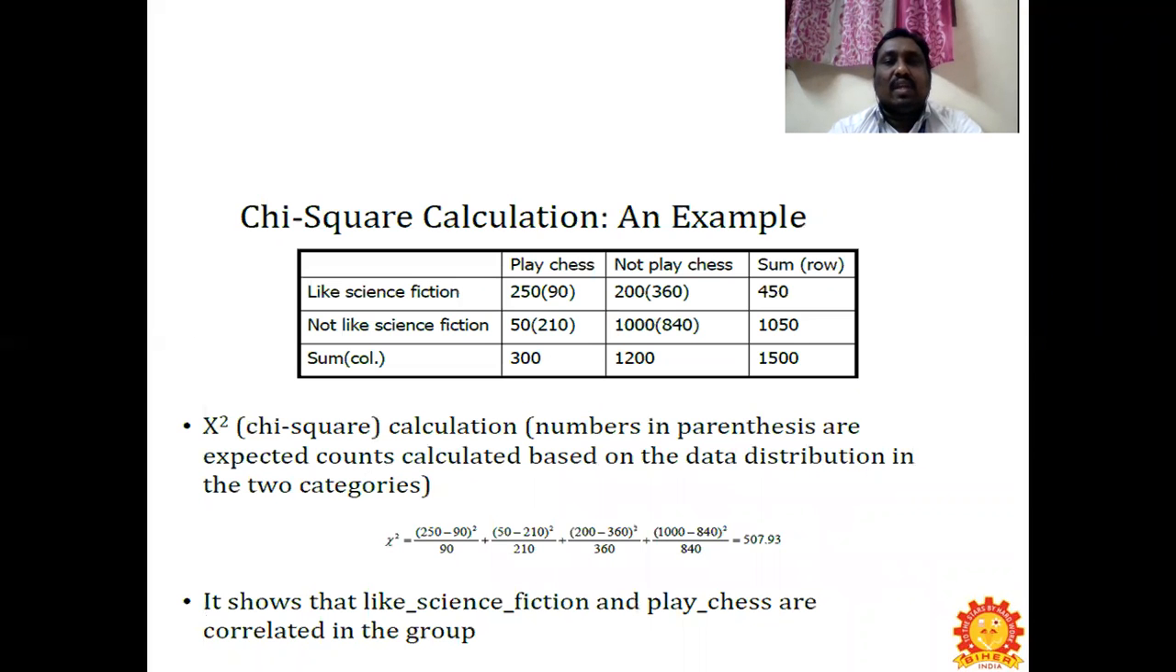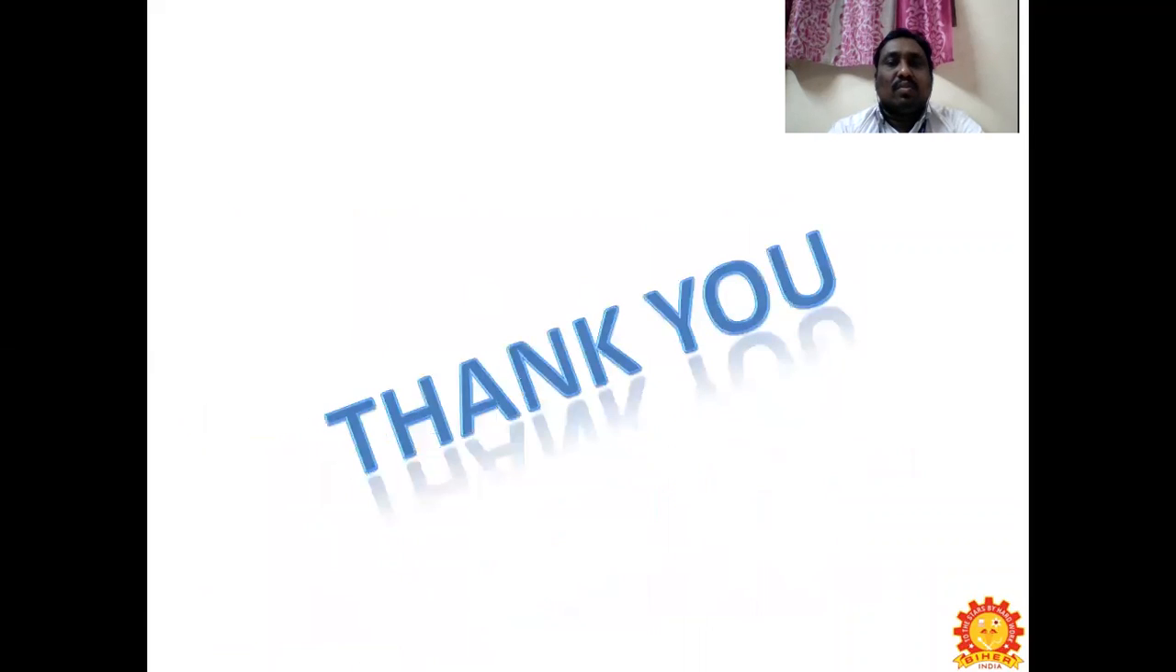This is the chi-square calculation example for the fiction data you have been seeing in the last case. We got the value of 507.93. It shows that science fiction and playing chess are correlated in this particular group. This is the answer. Thus, in the chi-square calculation, the numbers in parentheses are expected counts calculated based on the data distribution in the two categories. So this is it.